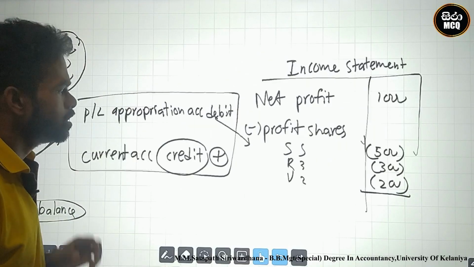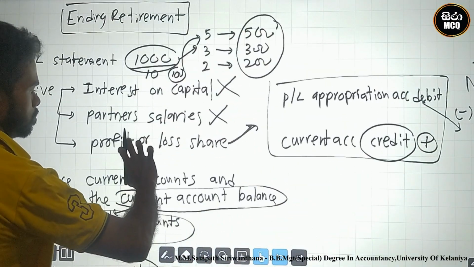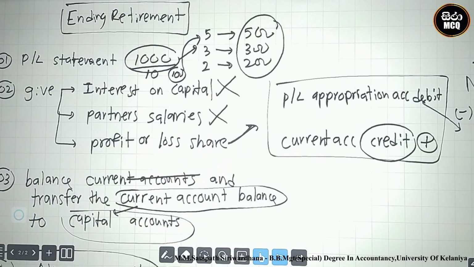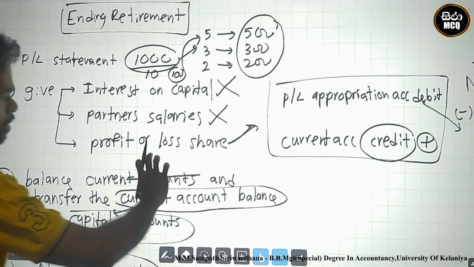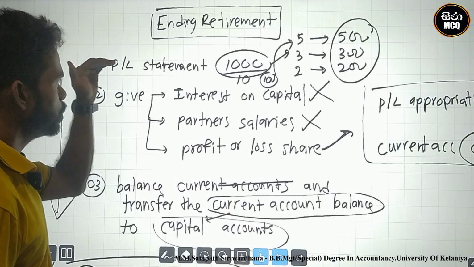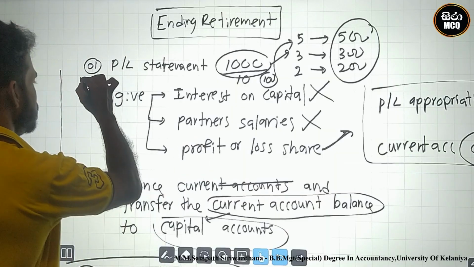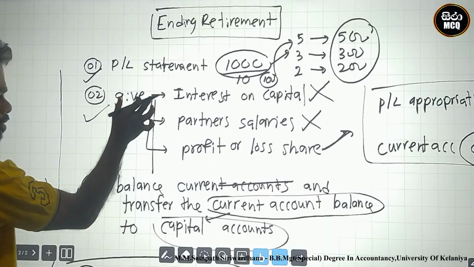What is the next step? This is the second step we followed. Look here, we prepare the profit or loss statement. After that, we distribute the profit or loss ratio. The second one is okay. What is the third one?